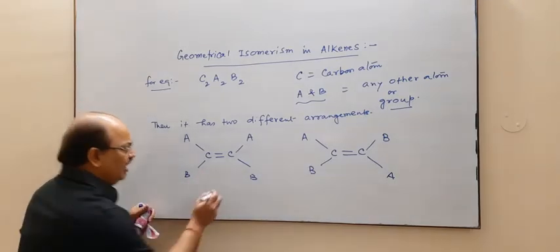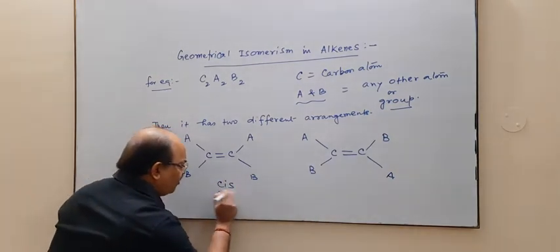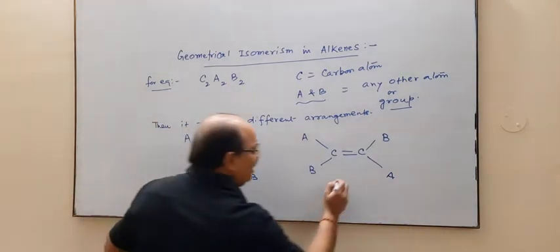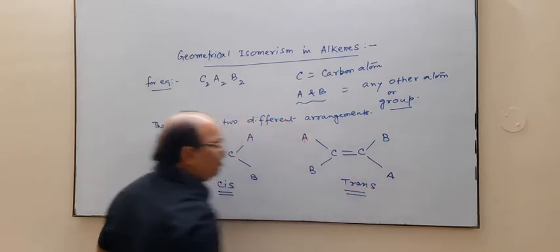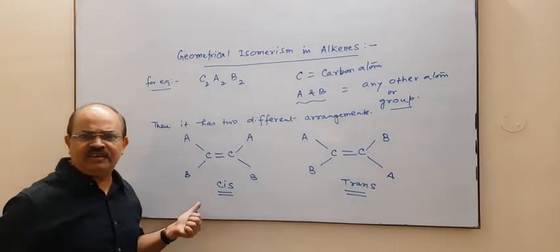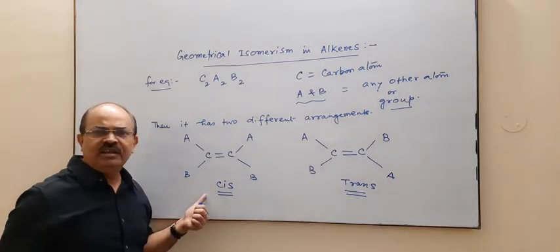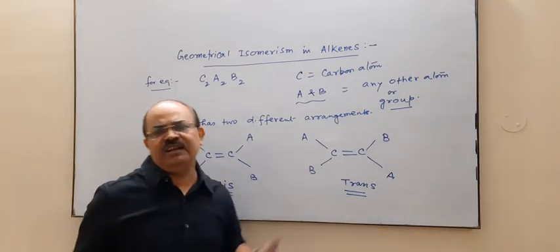So this arrangement is called cis, while this arrangement is called trans.